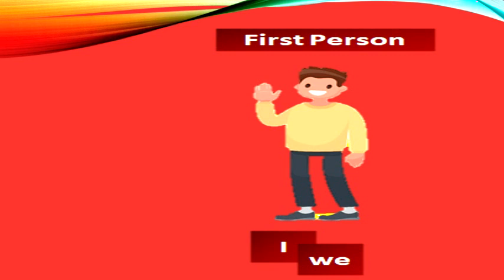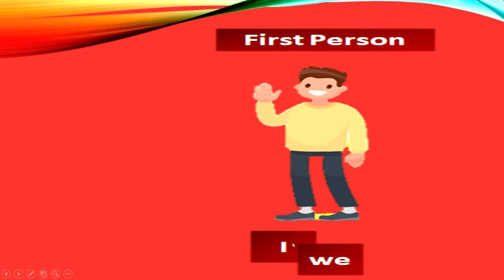Now, children, to begin with, we have the first person personal pronoun. The two words I and we are used as first person personal pronouns. Now, what does that mean? It means the person who is speaking will speak the sentence using the word I or we for himself.